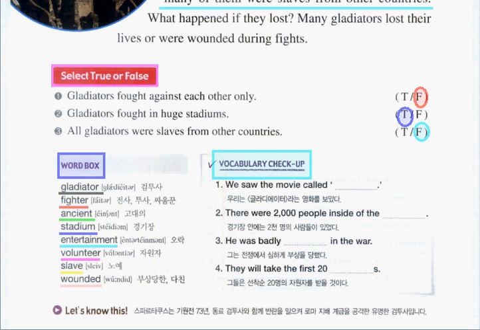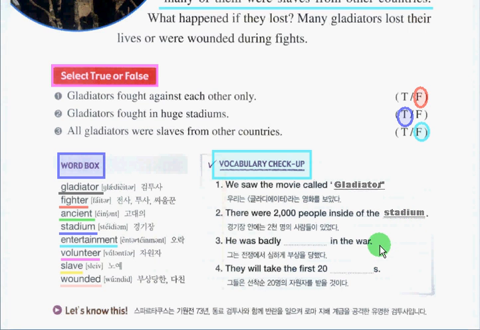Okay, what is the answer in number 1? The answer is Gladiator. We saw the movie called Gladiator. How about number 2? The answer is Stadium. There were 2,000 people inside of the stadium.